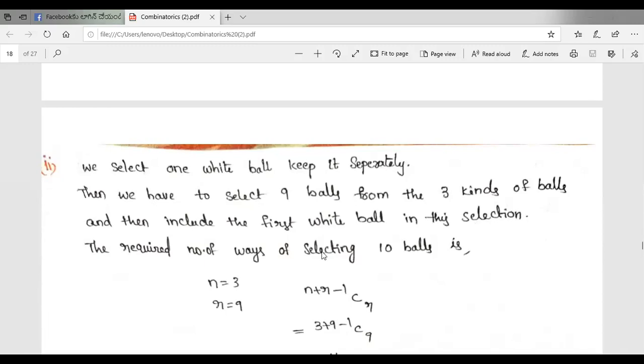So we keep one white ball separately out of the total 10 balls set. In that, one is selected, that is the white ball, and the remaining 9 balls are selected from the 3 kinds of balls, and then we include the first white ball in this selection.